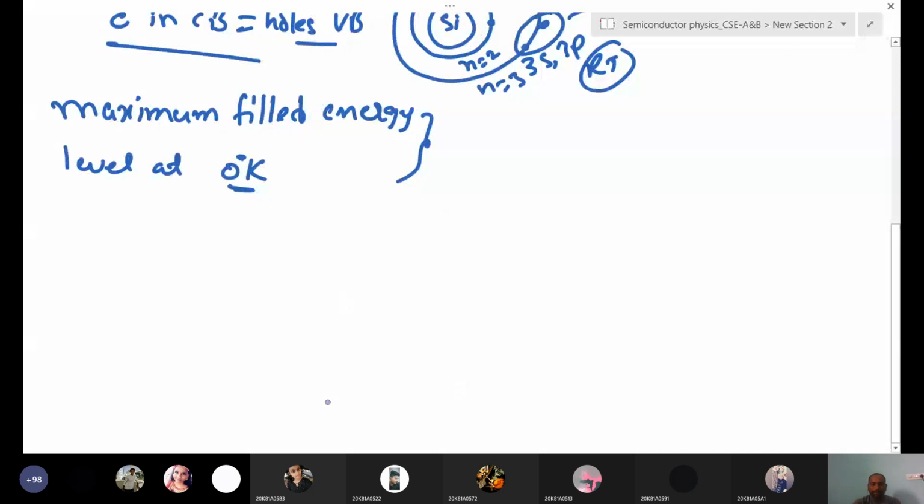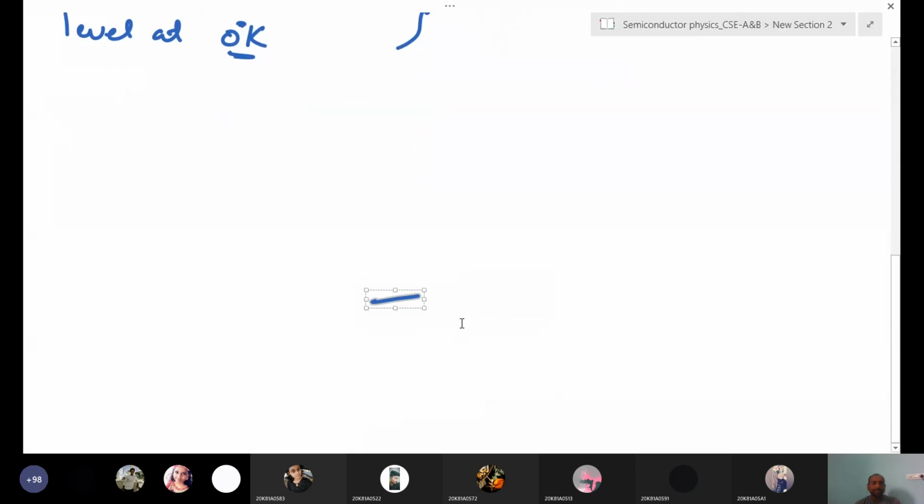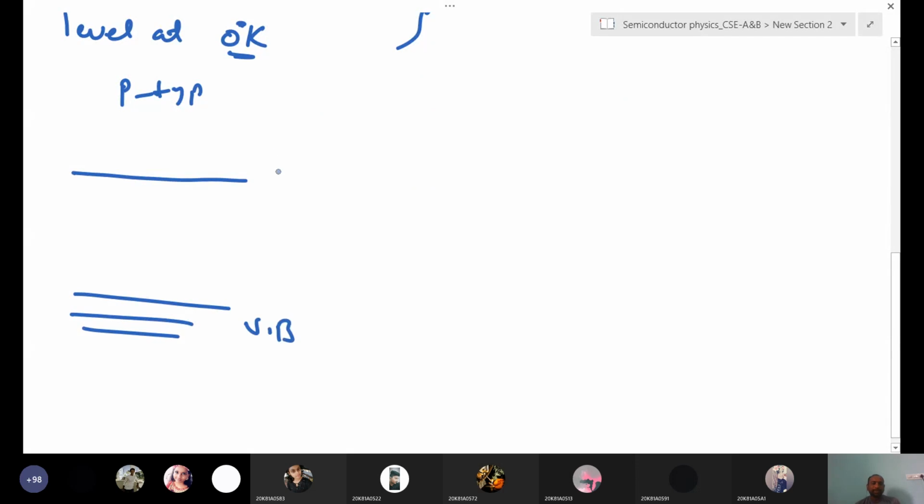No need to worry. Okay, so now we are drawing a p-type semiconductor. How does it look? Suppose here also this is the conduction band and this is the valence band. Here also you can draw it. It's not a problem. This is the conduction band. Here also a large number of states are there.